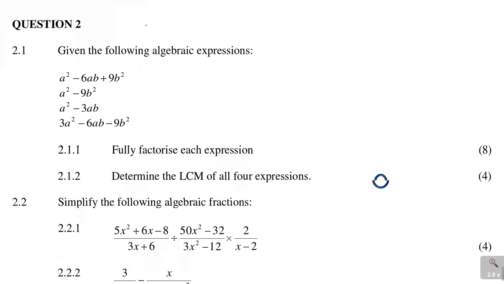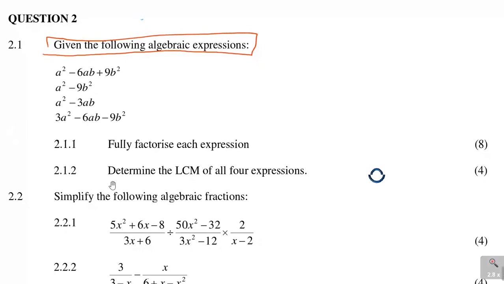Now question 2. It says given the following algebraic expressions. In question 2, they give you that one, they give you that one, there are 4 of them. It says fully factorize each expression. That was a little bit of work there, but let me just do this on my next screen.